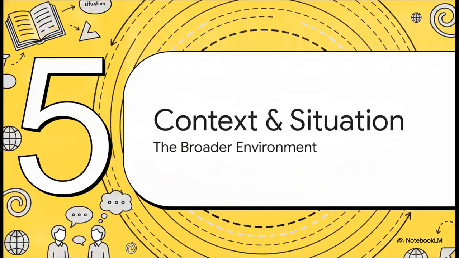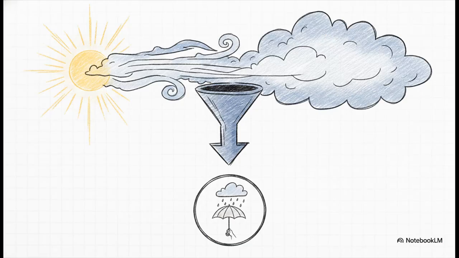All right, Section 5, Context, Situation, and Register. Texts, of course, absolutely do not exist in a sterile vacuum. They are constantly enveloped by an environment. The anthropologist Bronislaw Malinowski famously called this the context of situation. To really grasp how texts relate to their environments, think of instantiation kind of like climate and weather.